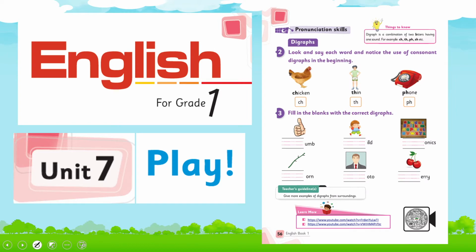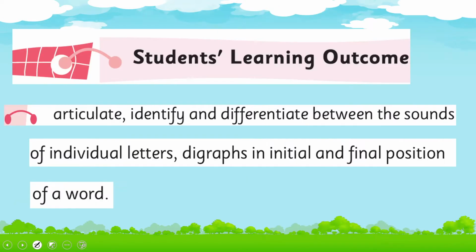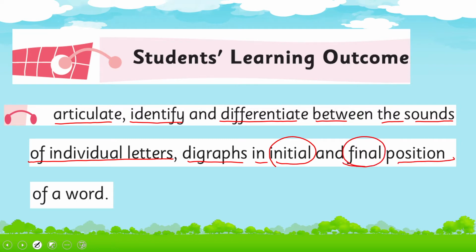Before this, in your previous class, English for grade 1, unit 7, page number 56, you have learnt about digraphs. I hope you remember that. And today we'll learn further and we'll articulate, identify and differentiate between the sounds of individual letters and digraphs in the initial and final position of a word. This is our today's objective.